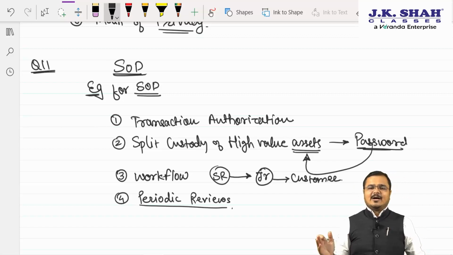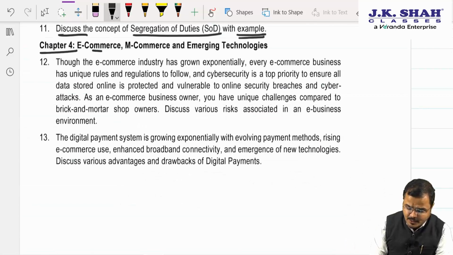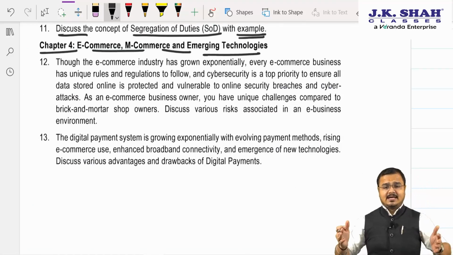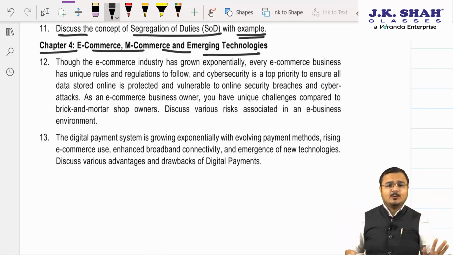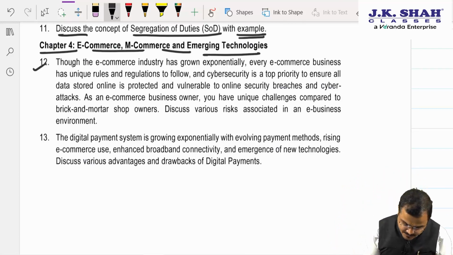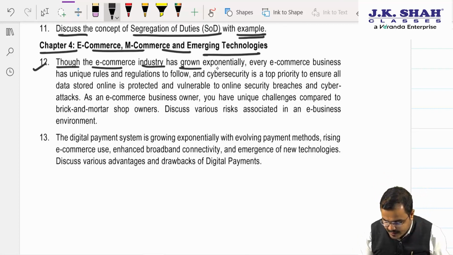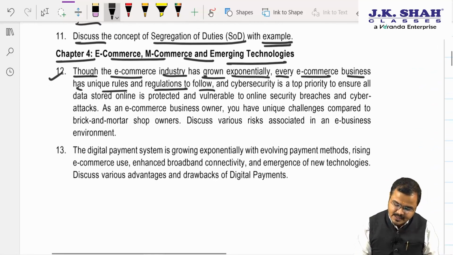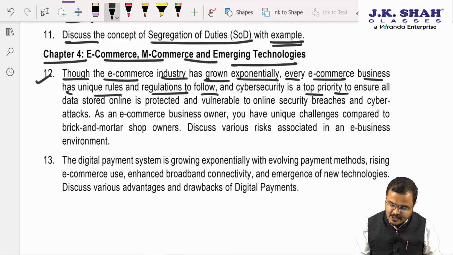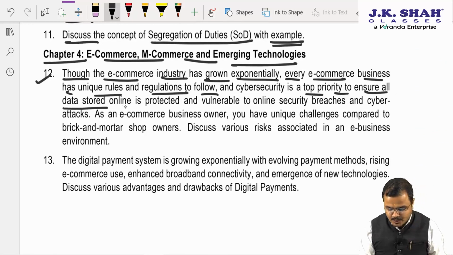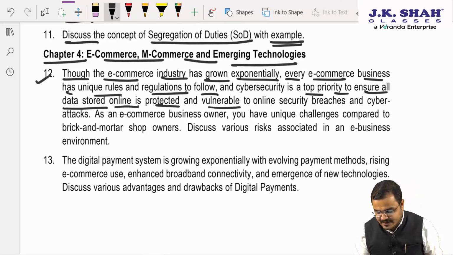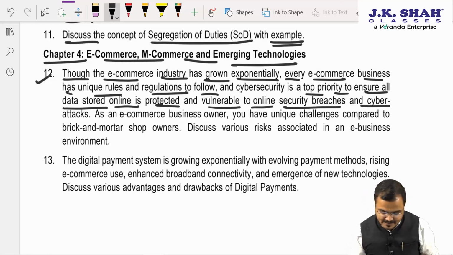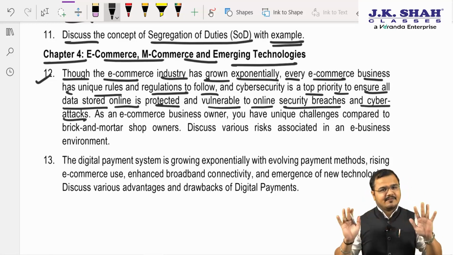Yes sir. Now we are supposed to start with chapter number 4. Sir, chapter number 4: e-commerce, m-commerce, emerging technology. Yes, chartered. Bumper lottery chapter, easy to do. Yes sir. What is the question? Though the e-commerce industry has grown exponentially, every e-commerce business has unique rules and regulations to follow. Okay sir. Cybersecurity is a top level priority to ensure all data stored online is protected from vulnerability to online security breaches and cyber attacks. Till here everything is clear sir?